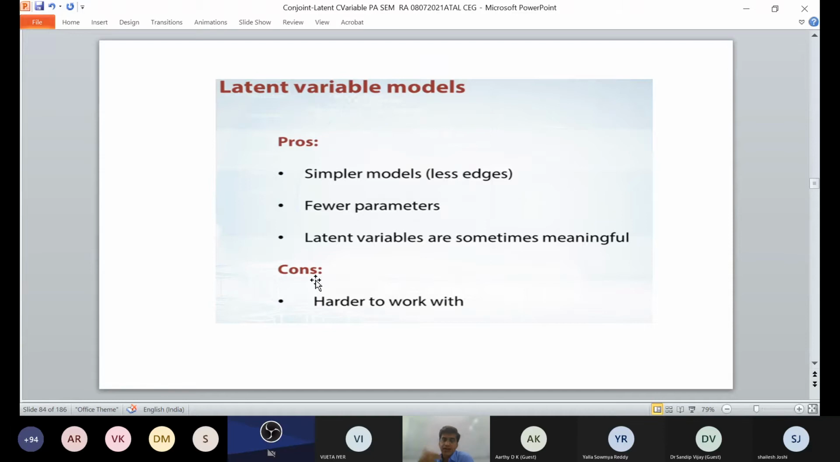So what are the pros of the latent variable model? It is a simpler model with fewer parameters, and latent variables are sometimes meaningful. We cannot directly count their intelligence, but based on their GPA marks and other things, you can deduce this. The cons are that it is harder to work with.